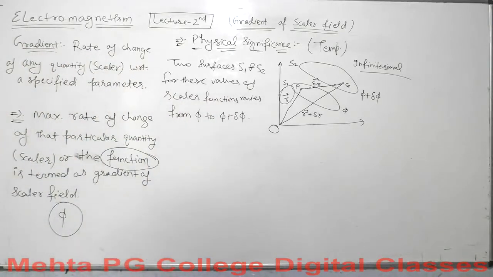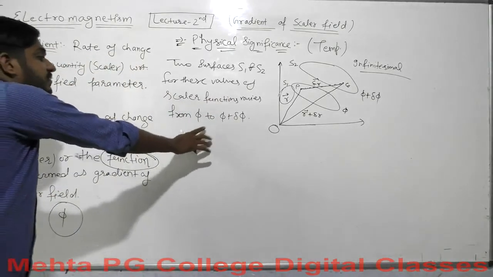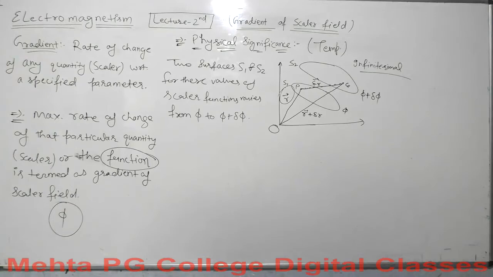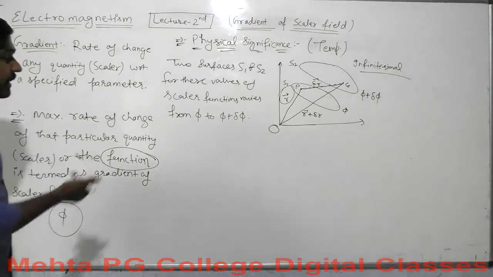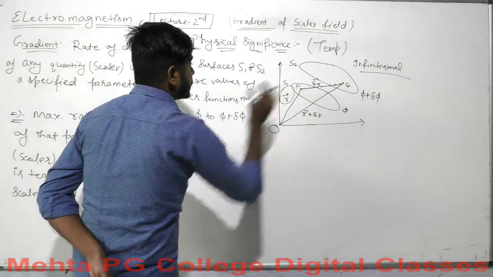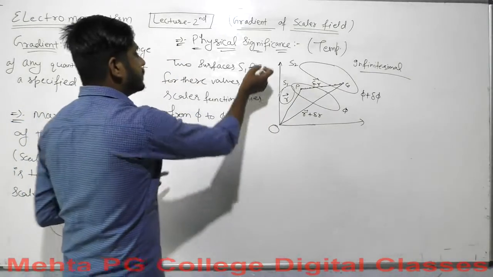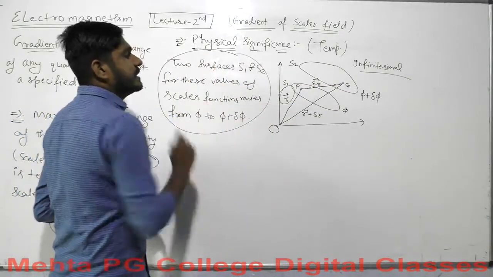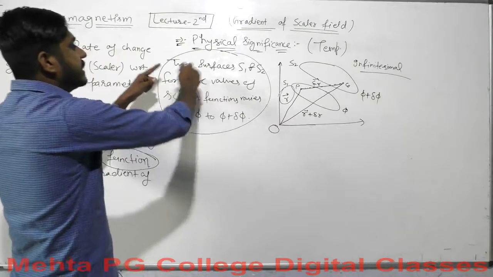So here is the variation in the scalar function, phi to phi plus del phi. So the displacement vector between the surfaces S1 and S2, this is what we have done here. It is the simplest you can write here.